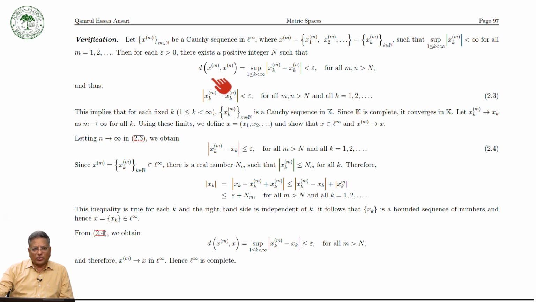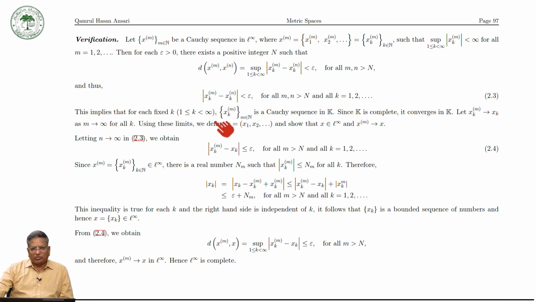The scalar field means the set of real numbers or the set of complex numbers. In any case, whether it is the set of real numbers or complex numbers, both are complete. So this is complete.